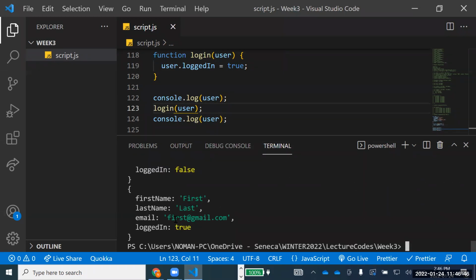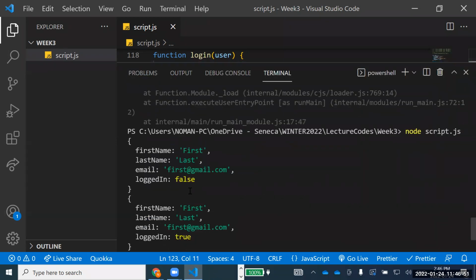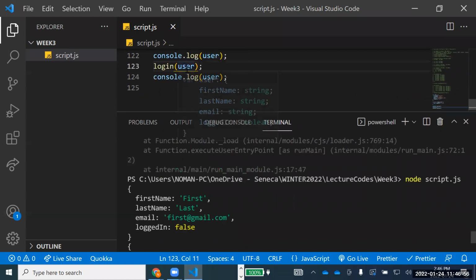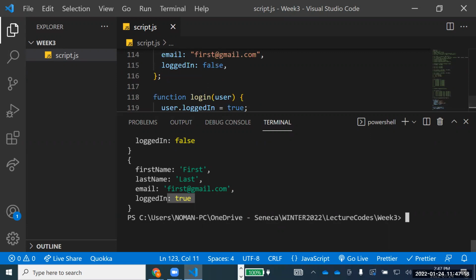So first of all, it is printing false. If you see here, this is printing false for the first time, and then I have called this function. I have called this function login user and passed this user. Now when I'm printing it again, you see that it has changed the state of that variable. So the state of the variable gets changed when you define it and do that. Right, everyone is getting that? So now this function is basically changing the state of that variable.